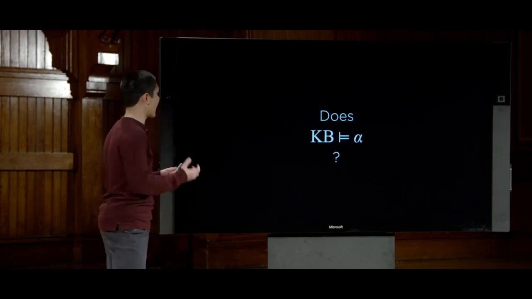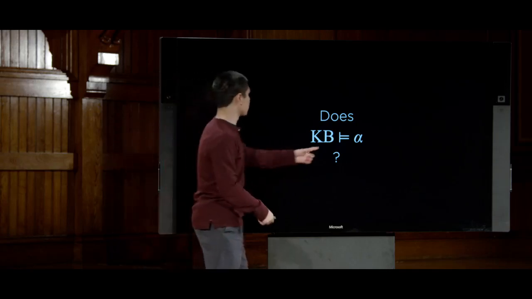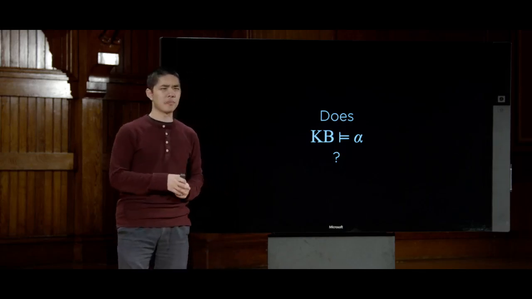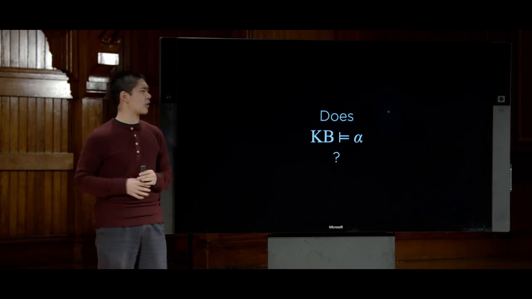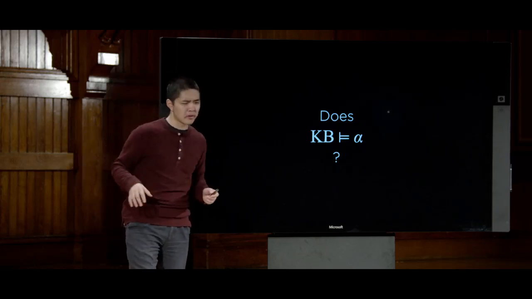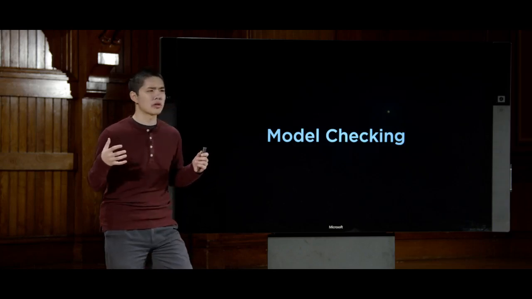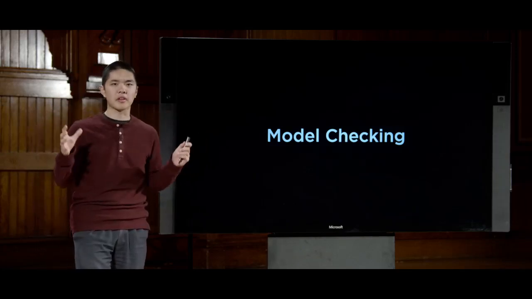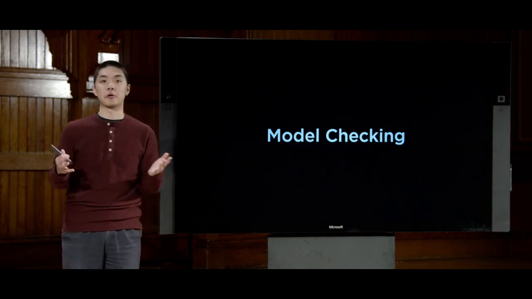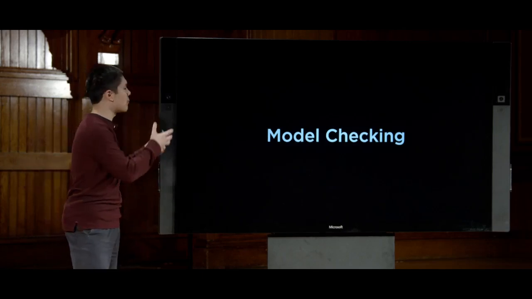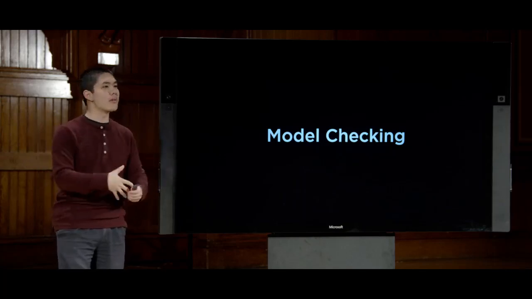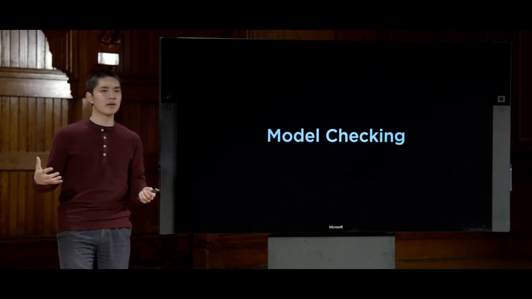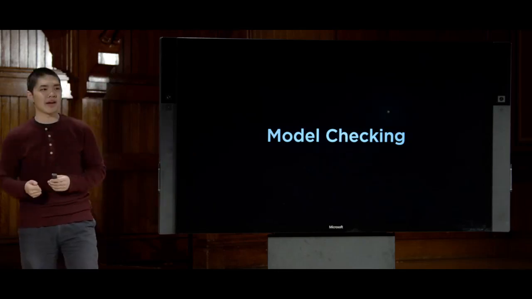So how can we do that? How can we go about writing an algorithm that can look at this knowledge base and figure out whether or not this query alpha is actually true? Well, it turns out there are a couple of different algorithms for doing so. And one of the simplest, perhaps, is known as model checking. Now remember that a model is just some assignment of all of the propositional symbols inside of our language to a truth value, true or false. And you can think of a model as a possible world, that there are many possible worlds where different things might be true or false, and we can enumerate all of them. And the model checking algorithm does exactly that.